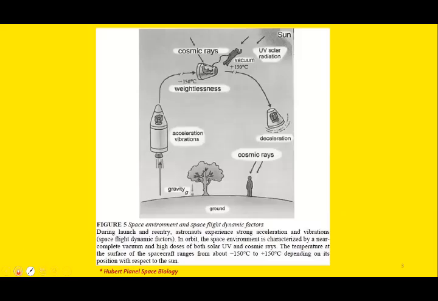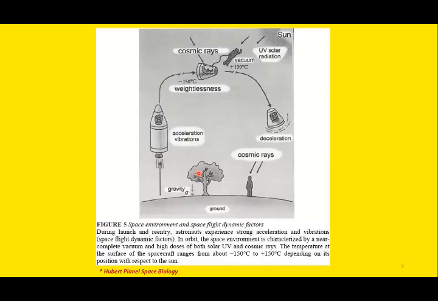So what is meant by gravitational force? Here you can see the different types of acceleration and deceleration forces acting in our universe. This is the ground level here, and this is the direction of the gravity.